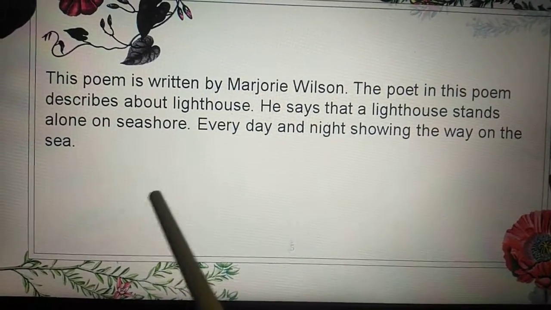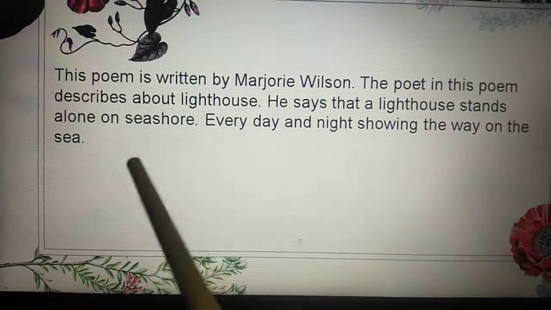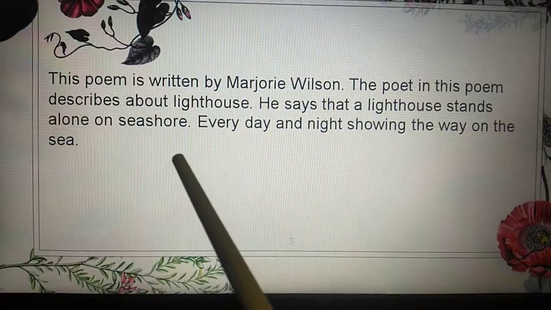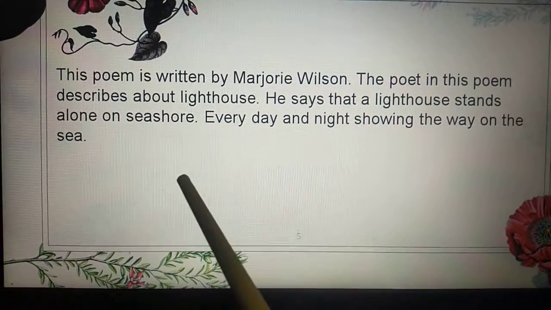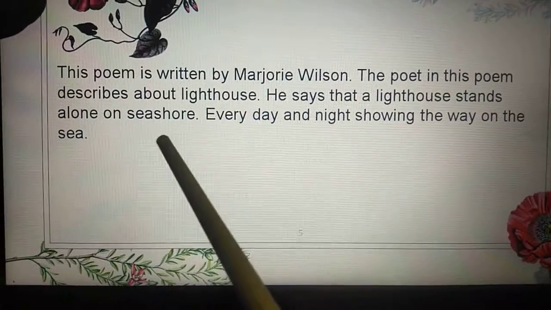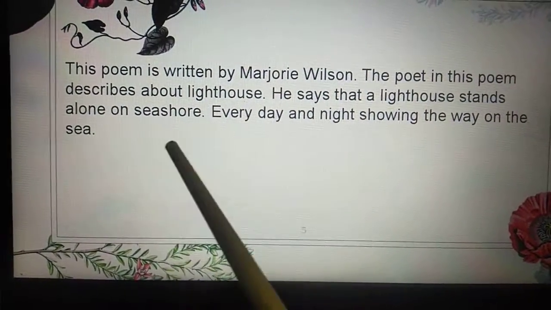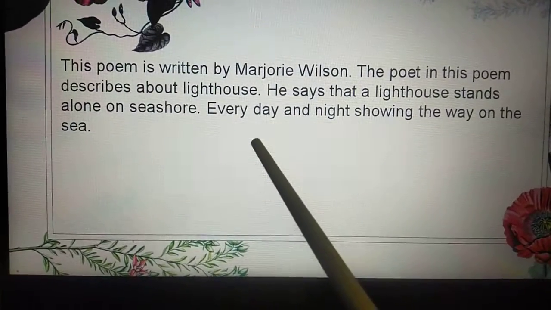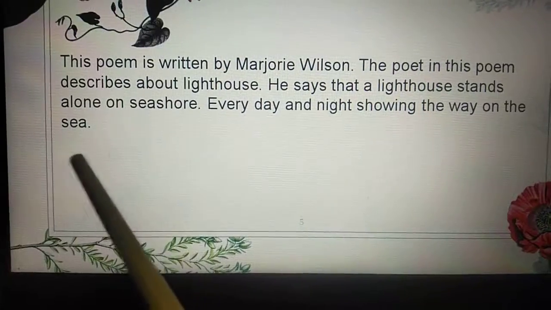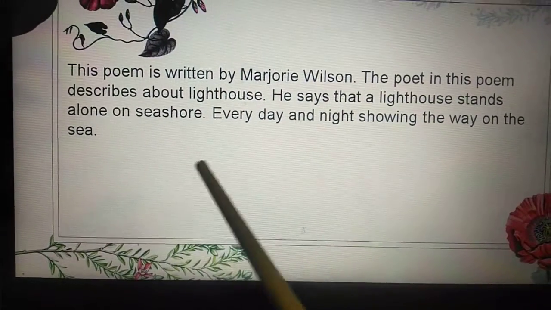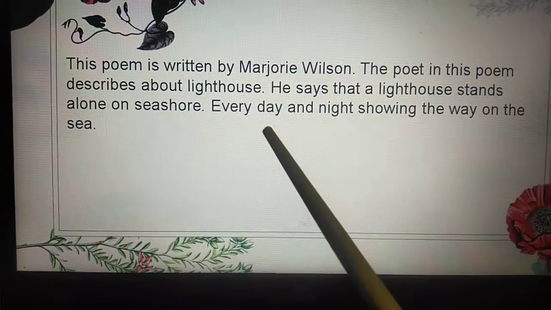As you can find when we read the poem, it is always alone, standing on the seashore. There are no streets, no people, no hawkers, no one there. A lighthouse stands alone, and the lighthouse keeper takes care of the lighthouse only, every day and night, showing the way on the sea. It is always showing the way to the people or ships. It doesn't matter if it is day or night.